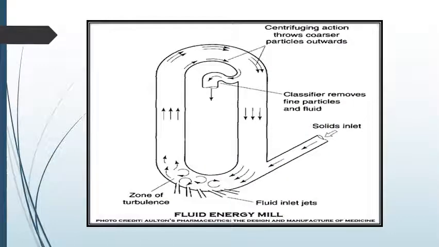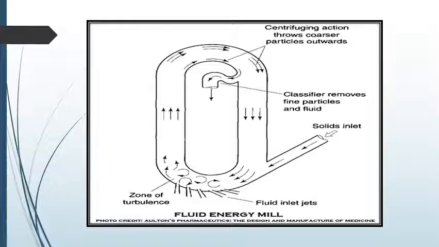This is a basic diagram of a fluidized energy mill. Here we will understand the working of the fluidized energy mill. In the diagram you can see that there is an inlet through which the solid enters inside. There is a series of inlet jets. These are the nozzles through which the air enters inside the fluid energy mill.